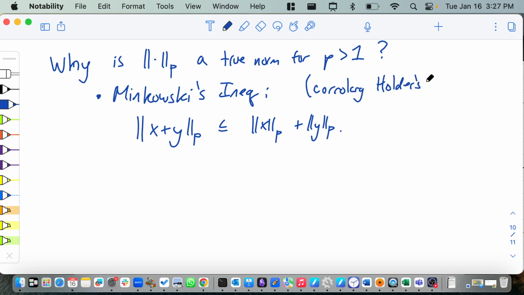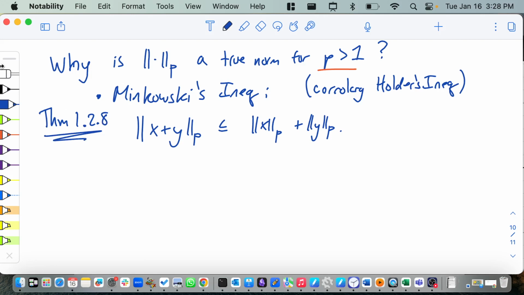Holder's inequality, which we might use later in the course. There's an exact way to prove this, but really it's just saying that the p norm is an actual norm. It satisfies the triangle inequality, which is the hard one to prove, for p greater than 1, and that is crucially used inside the proof. Nothing will work if p is less than 1 because it won't be a norm at all. So that's called Minkowski's inequality, and if you want to look it up, it's theorem 1.2.8.